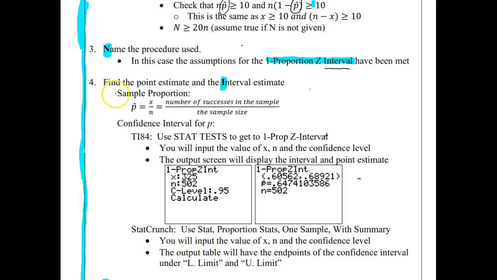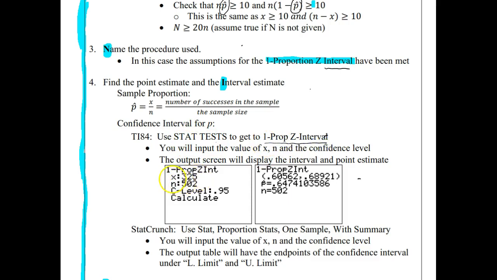So for number 4, now we have the letter I that's going to stand for the interval estimate, so getting that confidence interval. So we're going to start with our point estimate. For qualitative data, that's going to be p hat. And we can get that confidence interval on our calculator. So we're going to go into the stat test menu again, and we're going to scroll and find that one proportion z interval.